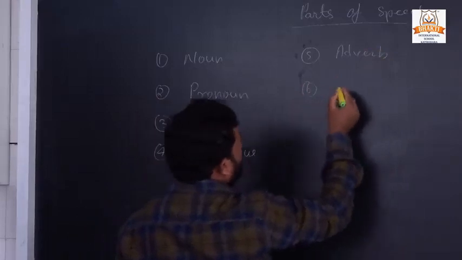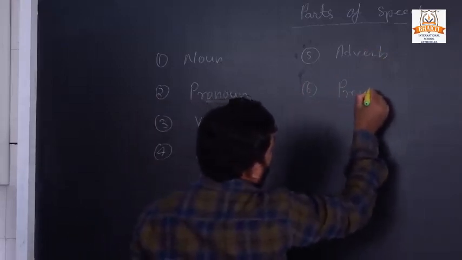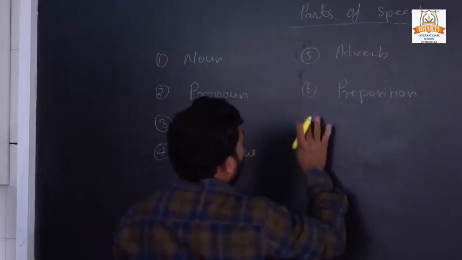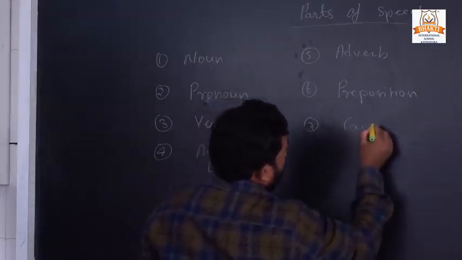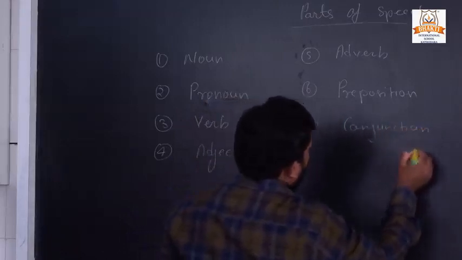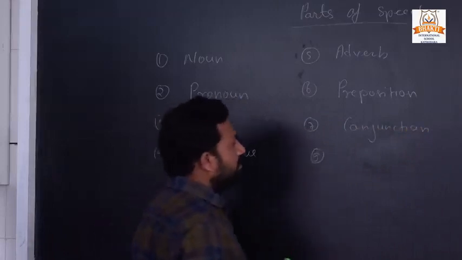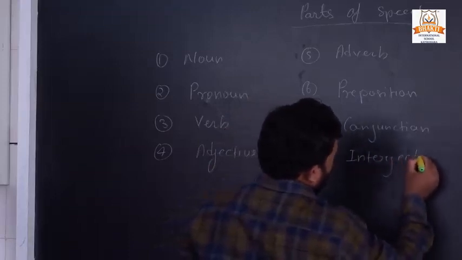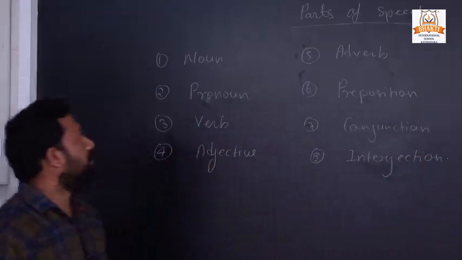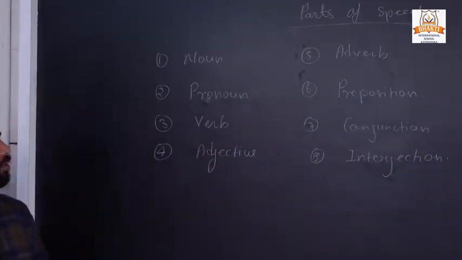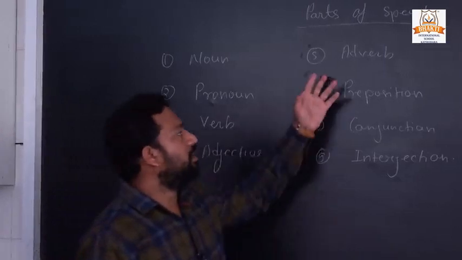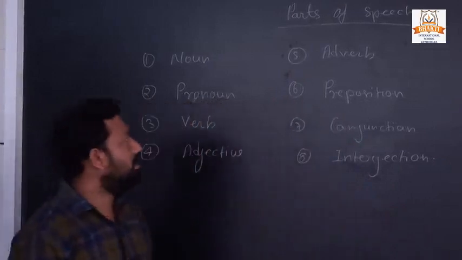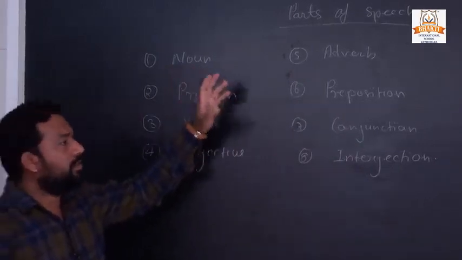Sixth one is a preposition. Seventh one is a conjunction. And now eighth is an interjection. There are 8 parts of speech: noun, pronoun, verb, adjective, adverb, preposition, conjunction and interjection. Okay, let's start with the noun.